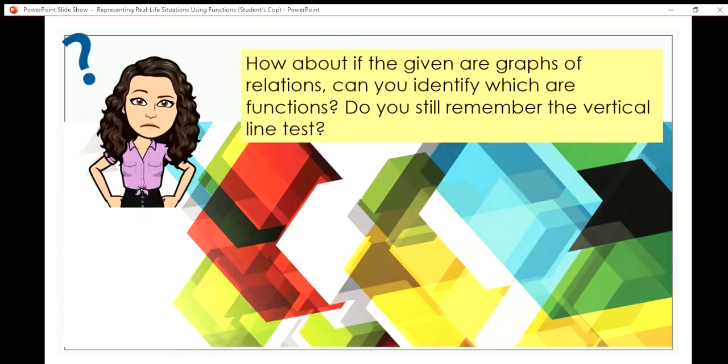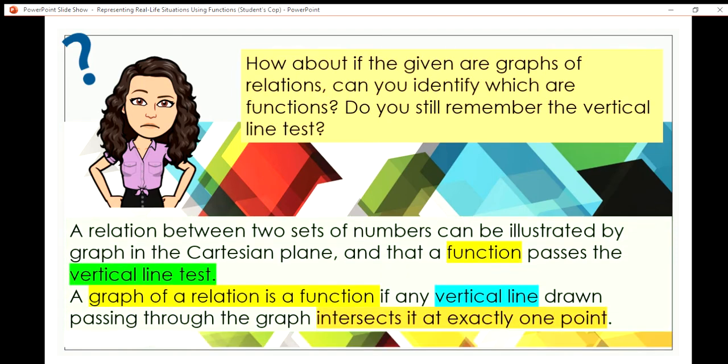How about if the given are graphs of relations? How can you identify which are functions? Do you still remember the vertical line test? A relation between two sets of numbers can be illustrated by a graph in the Cartesian plane, and a function passes the vertical line test. What is the vertical line test? A graph of a relation is considered a function only if any vertical line drawn passing through the graph intersects at exactly one point. You should remember this one point.